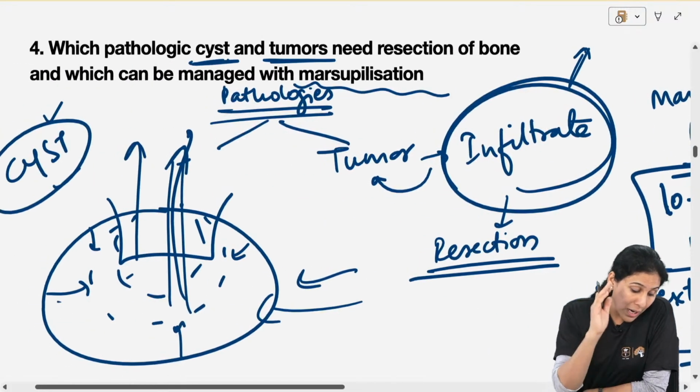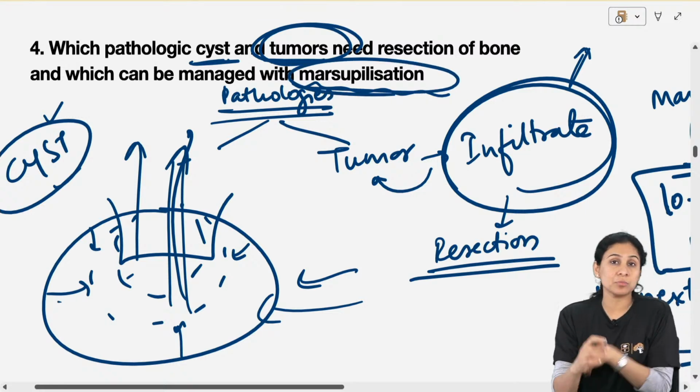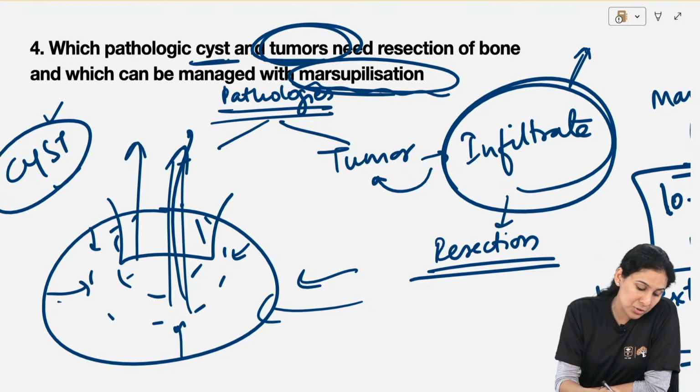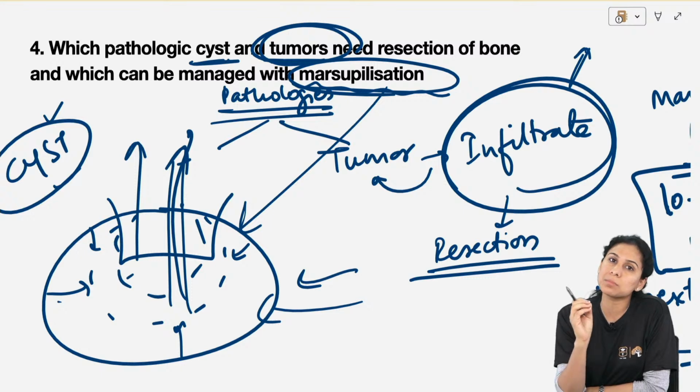Okay, so to answer your question, no tumor can be managed with marsupialization. Marsupialization is not at all a treatment for tumor. Marsupialization is a treatment for cysts only. You cannot treat a tumor with marsupialization.